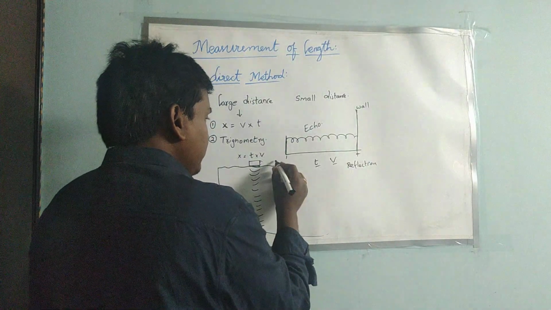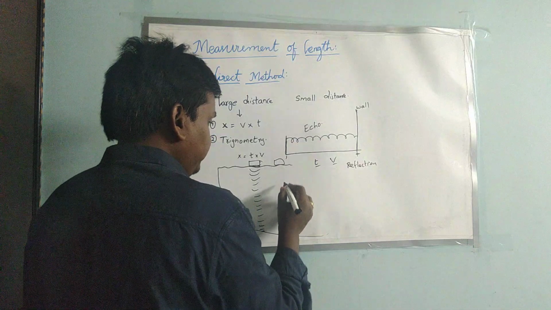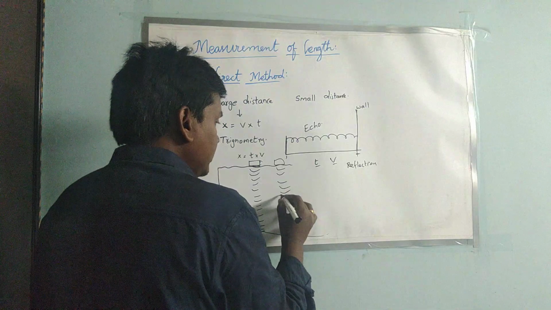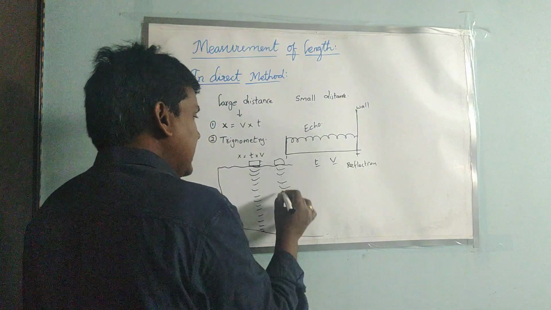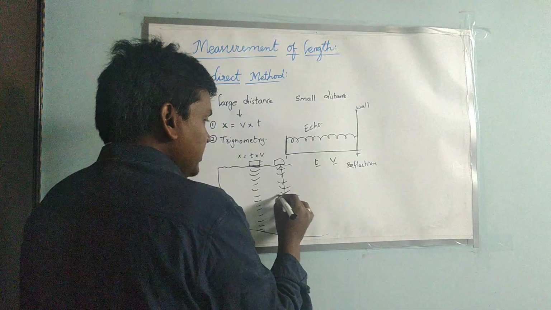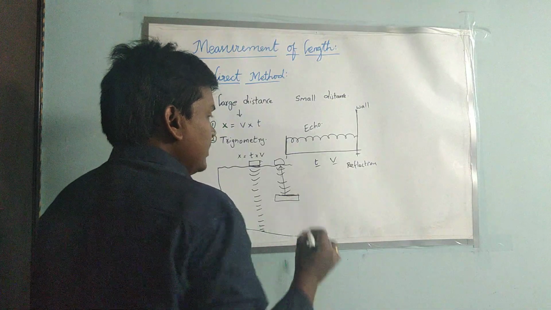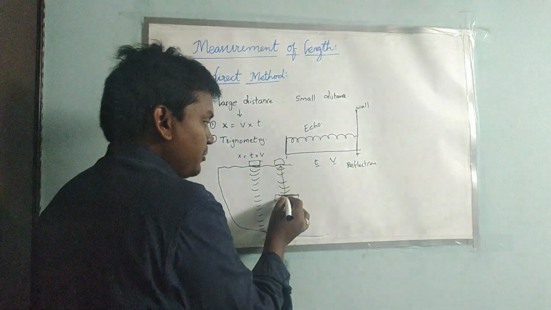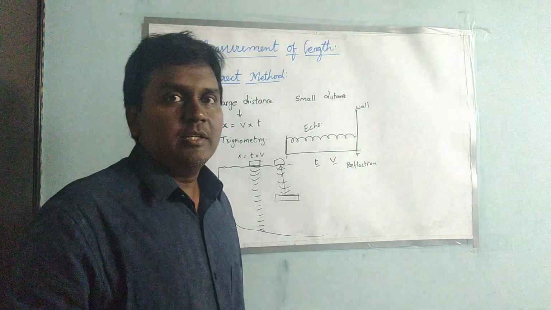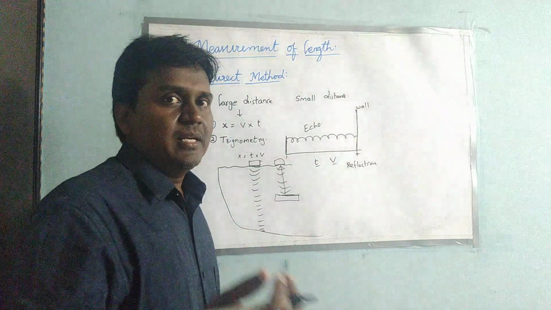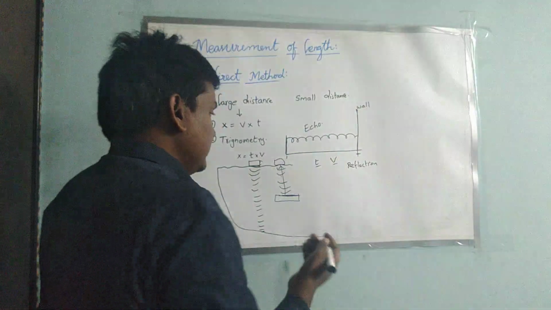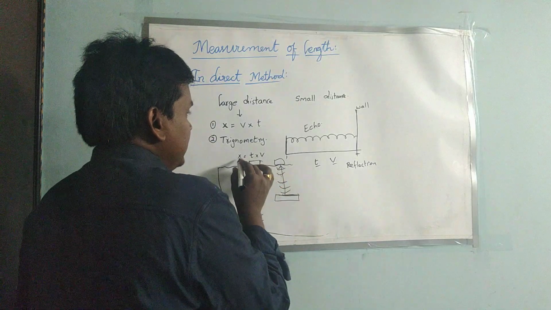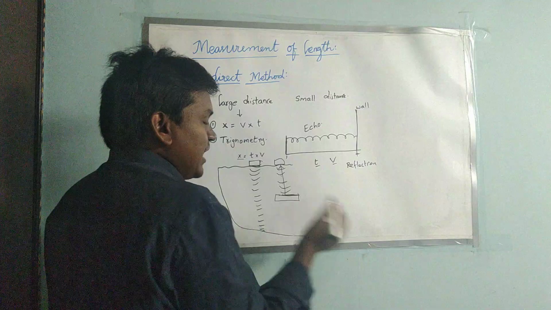For example, after some time, if the ship moves to this place, and the sound waves reach up to this place and again reflect back, then the time will be reduced here. Why? Because the sound waves are coming up to here and coming back. By that we can come to know that there is a submarine or a whale or something. Like that we find the distance of the unknown end.